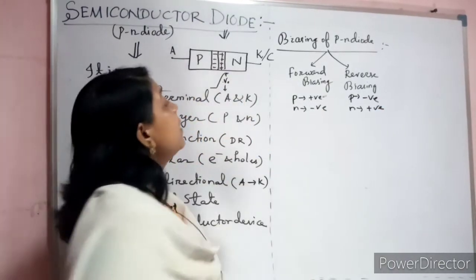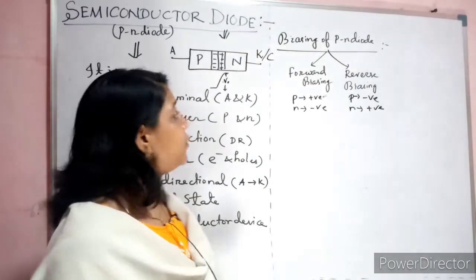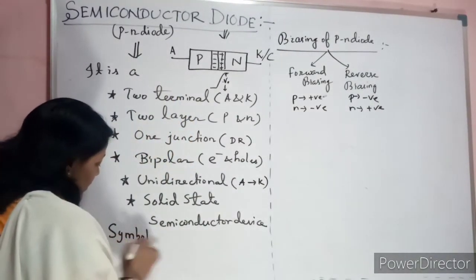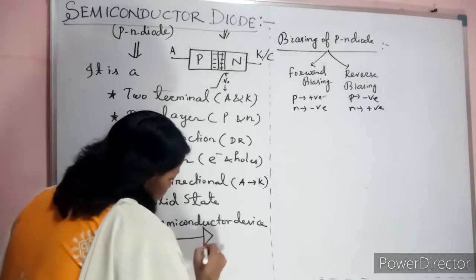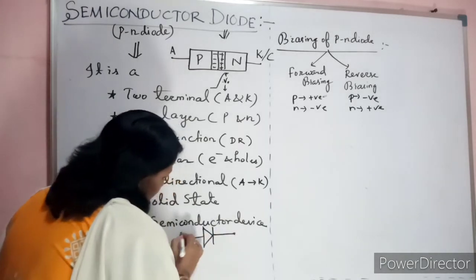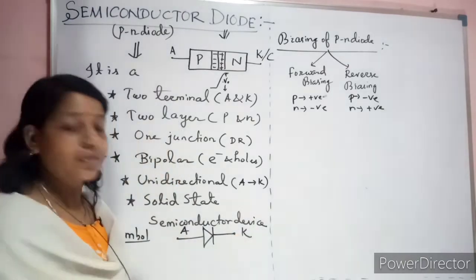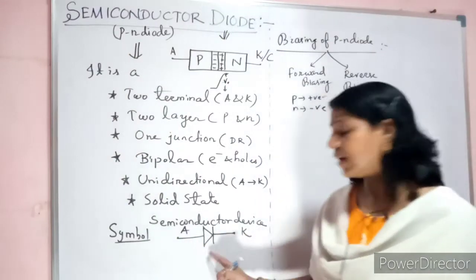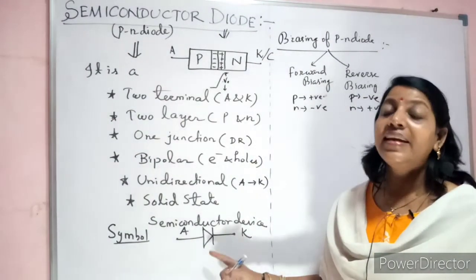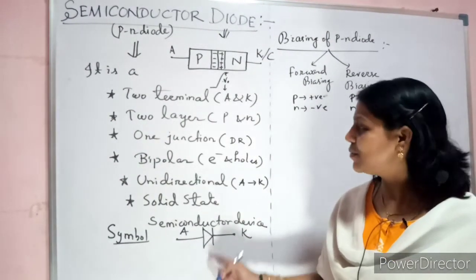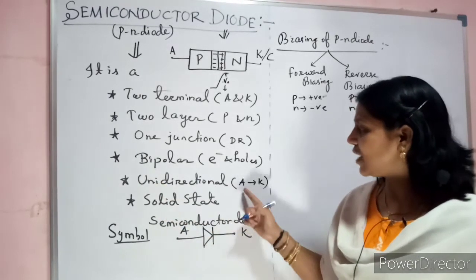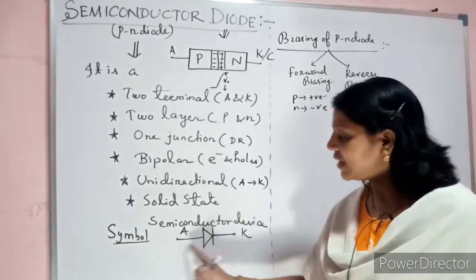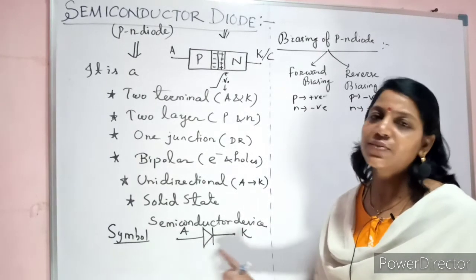One more thing, there is a symbol of diode. How do we represent it? Here you can make the symbol. The symbol of diode is like this. This is your anode, this is the cathode. What does this arrow indicate? It indicates the direction of current. I already mentioned it is unidirectional, current flows from anode to cathode. Hence, the arrow indicates the direction from anode to cathode when it is forward biased.